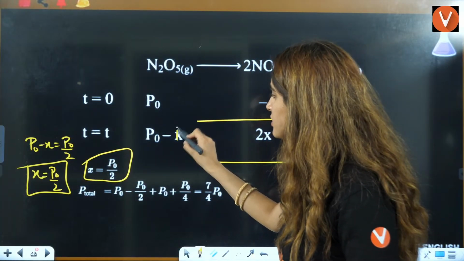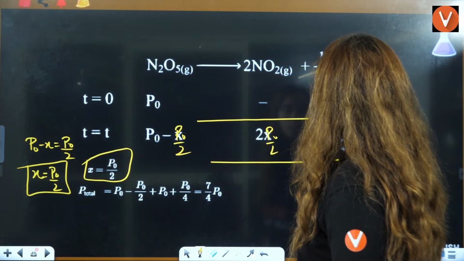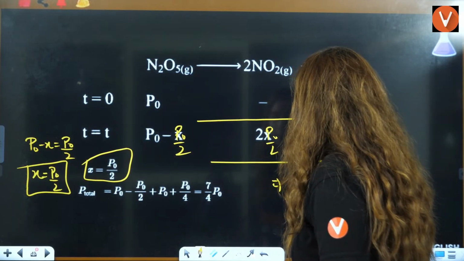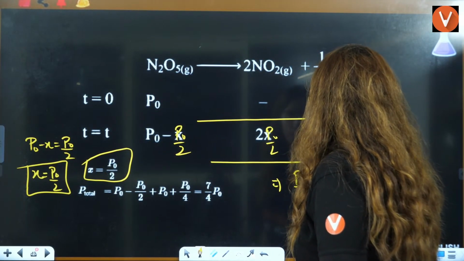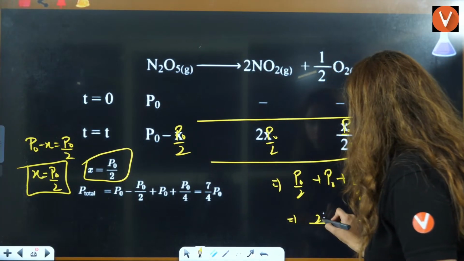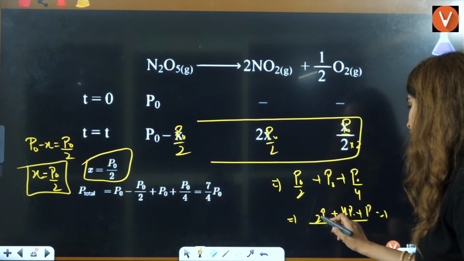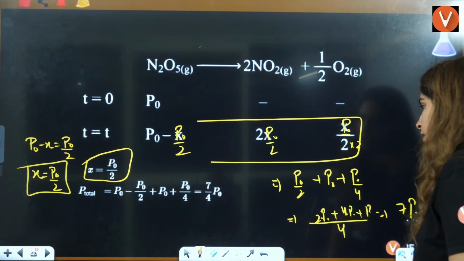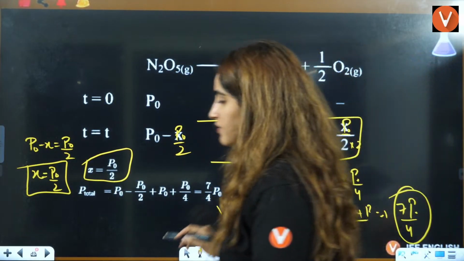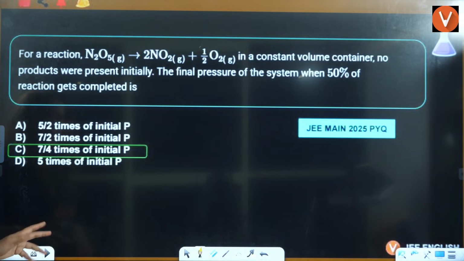Now you put the value, this is P naught by 2, this is P naught by 2, this is also P naught by 2. Now you add it, so the answer will be P naught by 2 plus P naught by 4. So the answer will be, this is 4, this is 2 P naught plus 4 P naught plus P, it will be 4, 5, 6, 7, 7 P naught by 4. Yes, this is the correct answer. Okay, right? Okay, yes. So that's it.